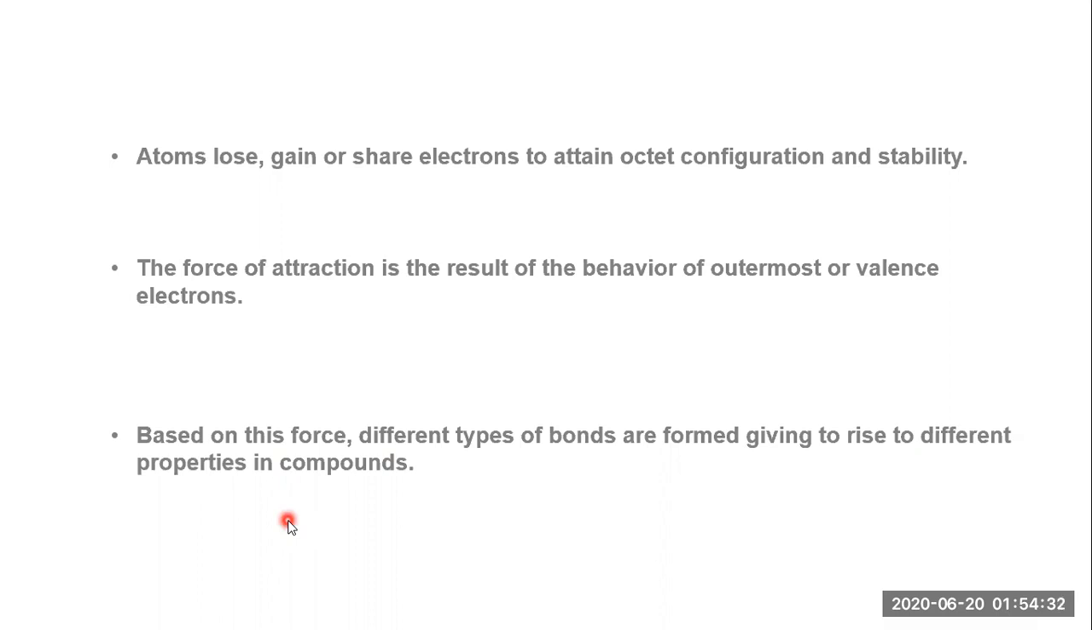According to this, if an atom loses an electron, it gains a positive charge, and if it gains an electron, it has a negative charge. Or if they share electrons, there is formation of covalent bonding or ionic bonding. So the above two points which we have discussed are responsible for giving rise to the properties of different compounds. This is the point we have to understand.